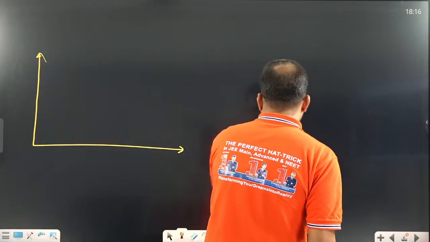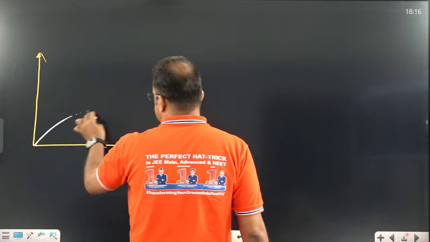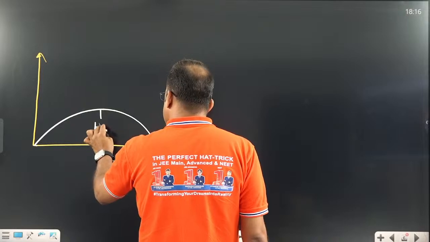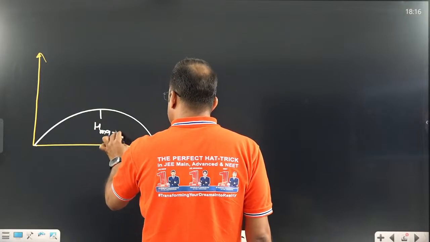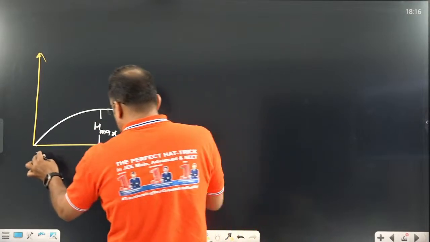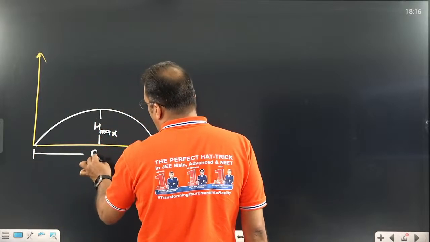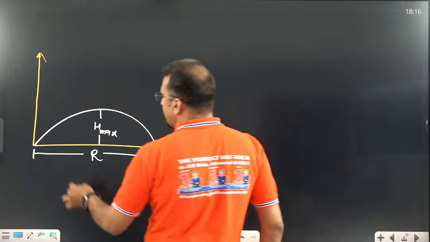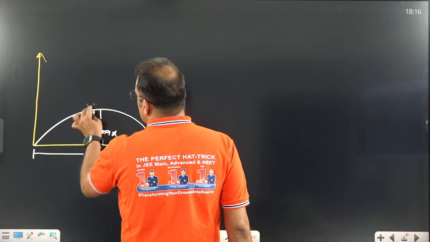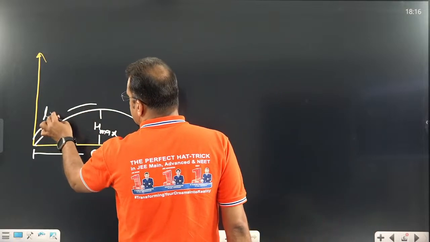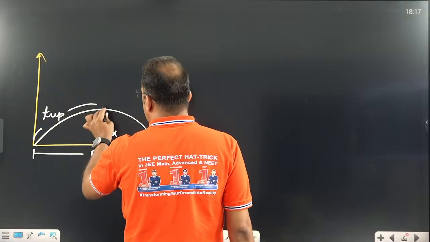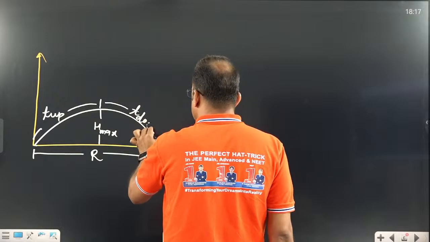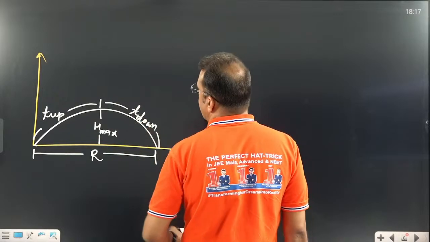Again, taking that example, it was like that. So dear students, this is called maximum height. You remember, these are important points. This horizontal distance is called R. R means horizontal range. And the time taken in this process, let us assume the time taken to reach this point, is called T up. Remember this point, T up, and from here it is coming down, that's why this is called T down, and the total time is called time of flight.